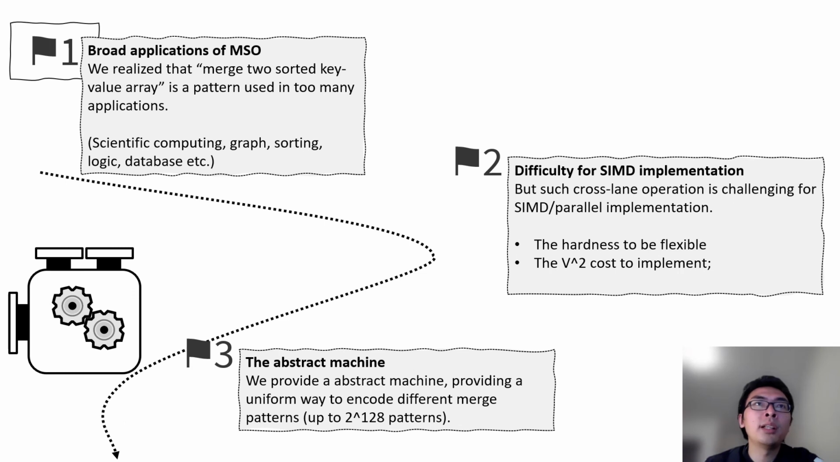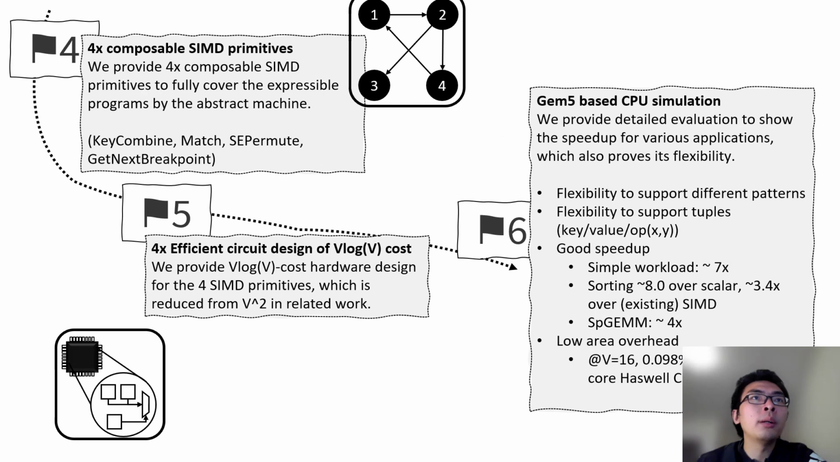Let's look at what we have done so far. We observed the broad applications of MSO in scientific computing, graph, sorting, and database. We also noticed the difficulties that prevent it from being vectorized. Then, we present our solutions that include an abstract machine as a uniform representation for MSO, 4 composable SIMD primitives, and efficient circuit design for those primitives. We also performed a Gem5-based CPU simulation that shows our flexibility and good performance improvements.